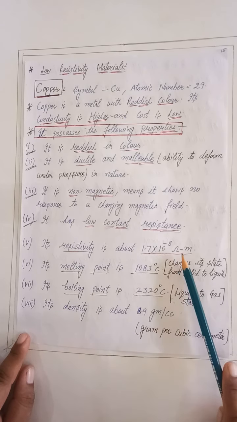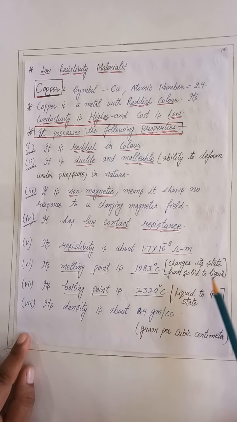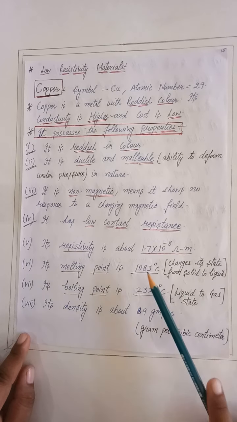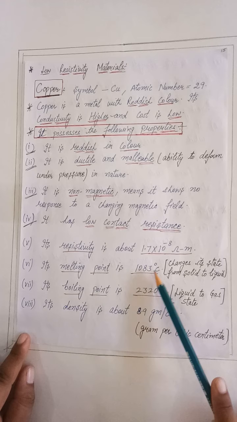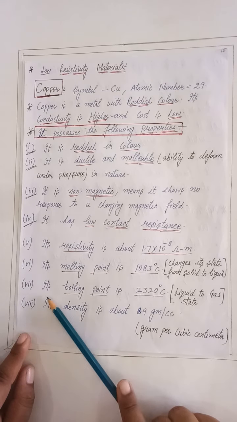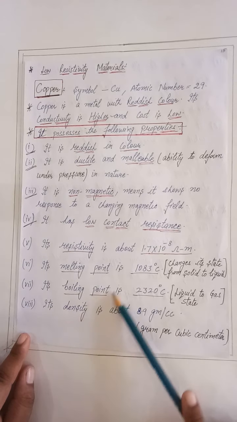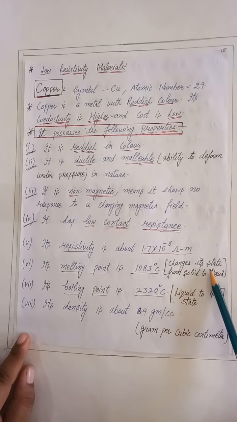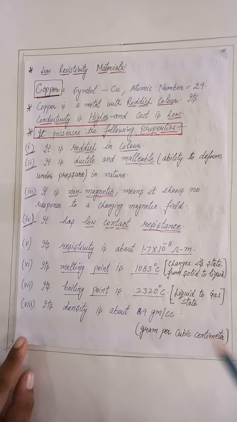Its melting point, meaning change from solid to liquid state, is 1083 degrees Celsius. Its boiling point, meaning a state change from liquid to gas, is 2320 degrees Celsius. Its density is about 8.9 gram per cubic centimeter.